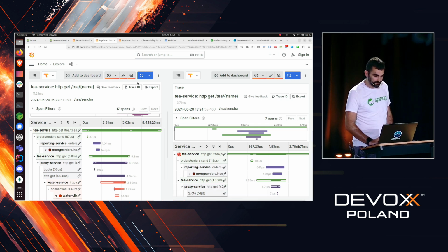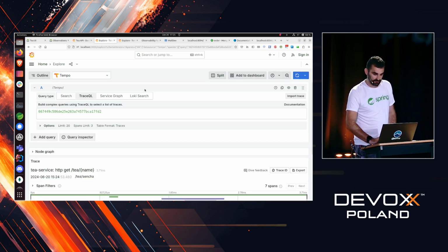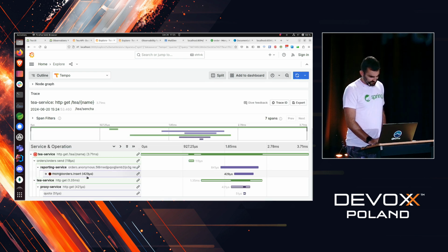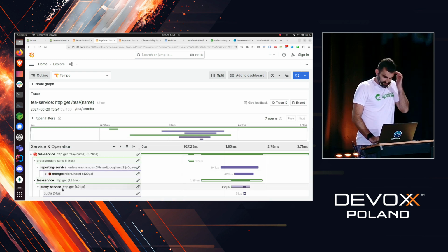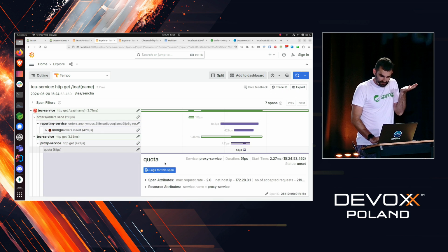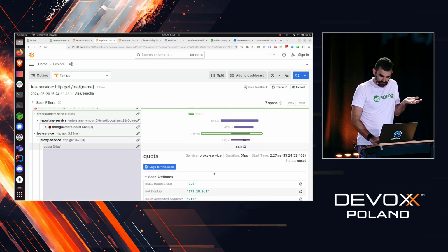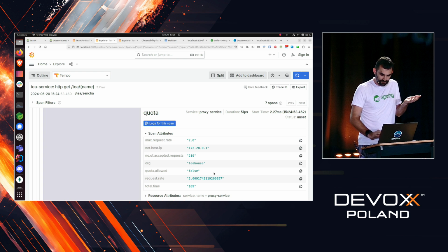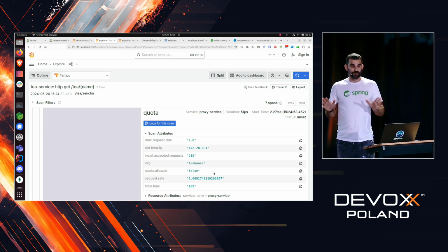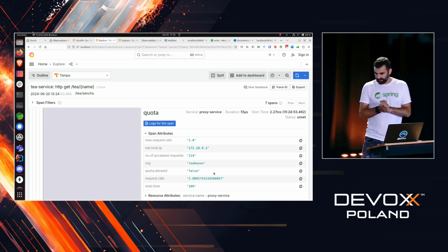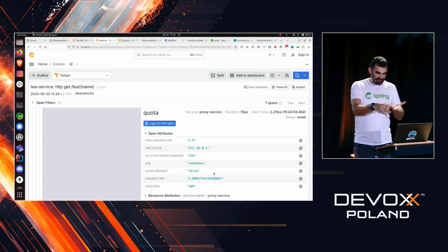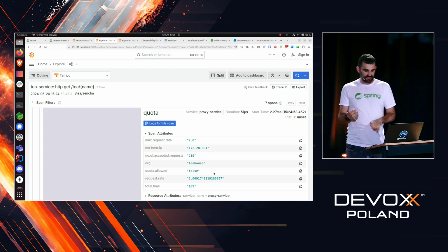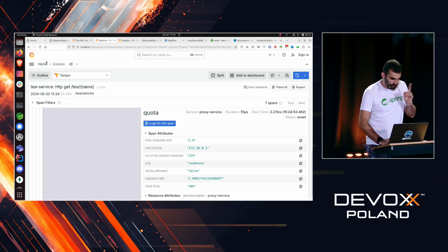What is going on? Let's look at the faulty one in more detail. Okay, so there's a proxy service. What is this quota span? Span attributes, max request, quota allowed false. I have no idea what that is. So there is a reporting service, and there are some span attributes that I don't understand.